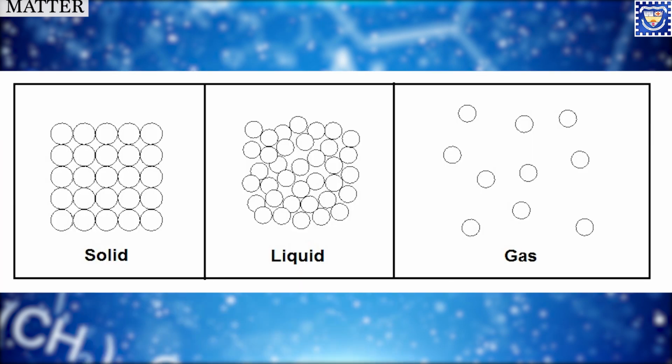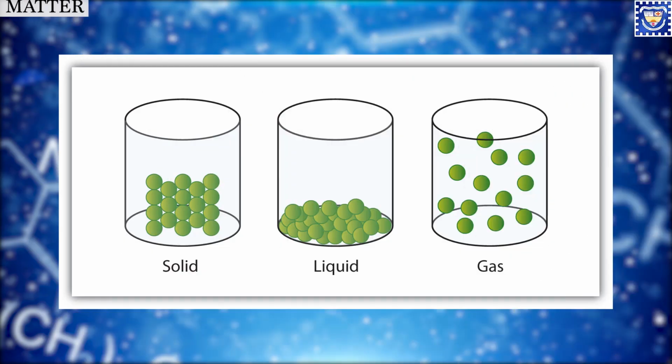Now, let us learn about the classification of matter. Matter is classified into 3 states: solid, liquid and gas. A substance can exist in different states because of the difference in arrangement of molecules. These molecules are held together by a force of attraction between them called intermolecular force of attraction, and depending on the strength of intermolecular force of attraction, the space between the molecules varies for different states of matter. This is called intermolecular space.